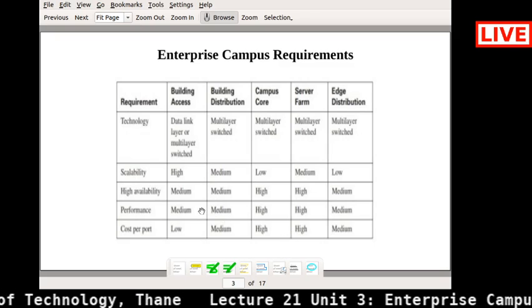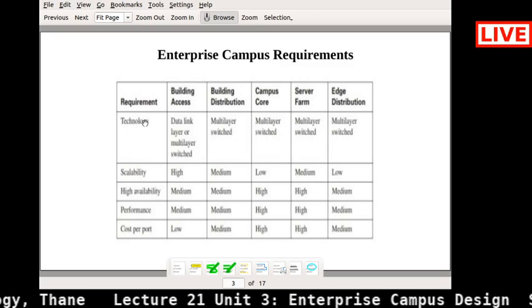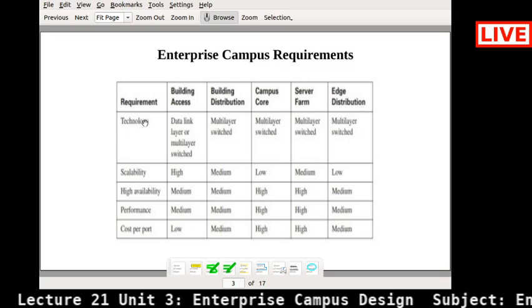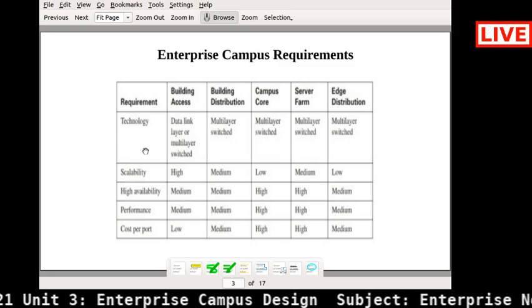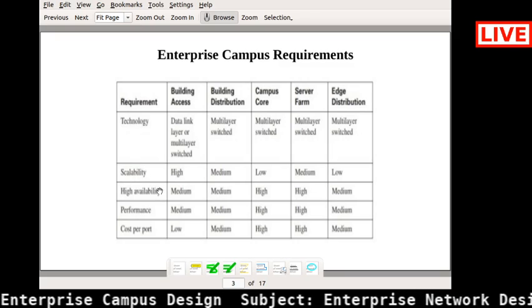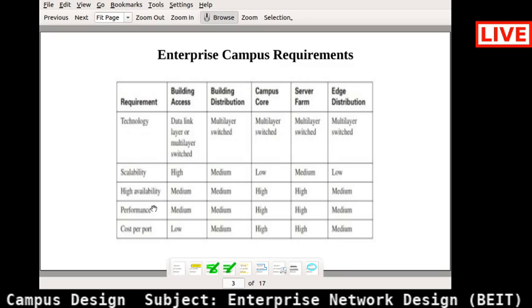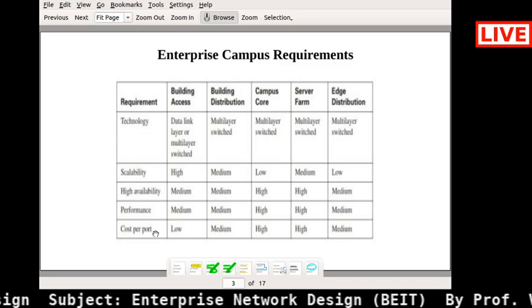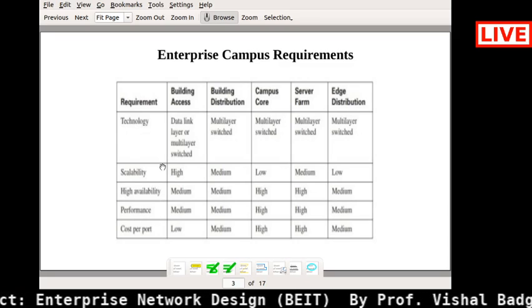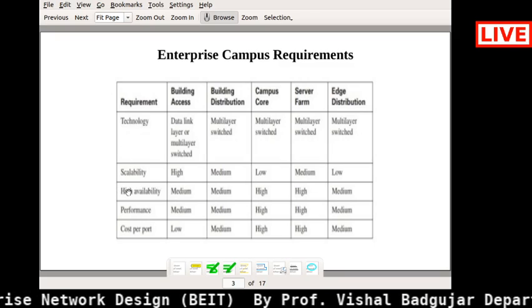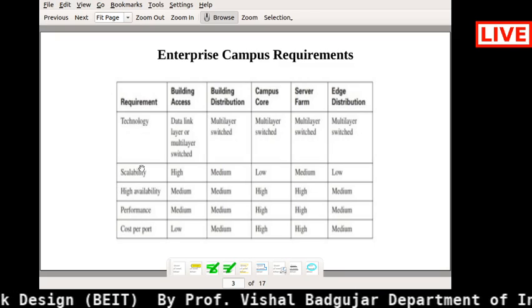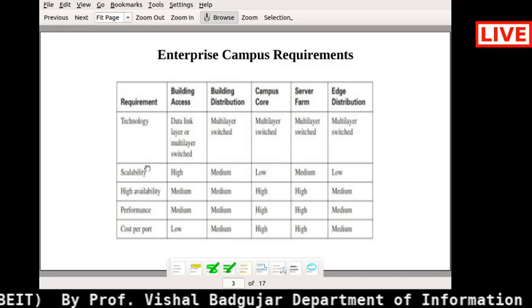These are some of the requirements I have listed here. If you see, the technology part is there, scalability is there, high availability is there, performance is there, then cost per port is there. It will be with respect to your enterprise network.